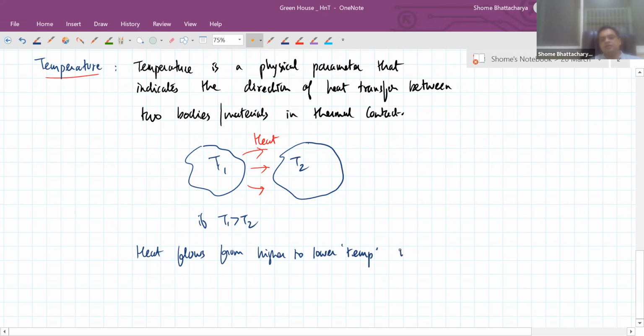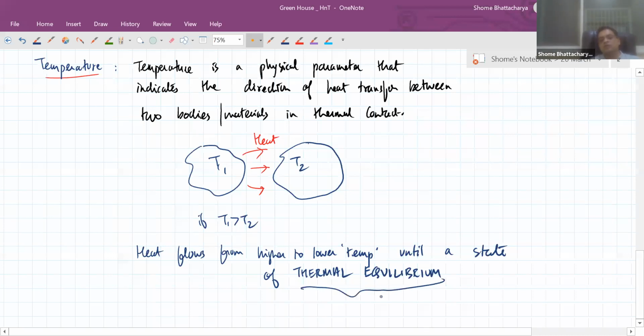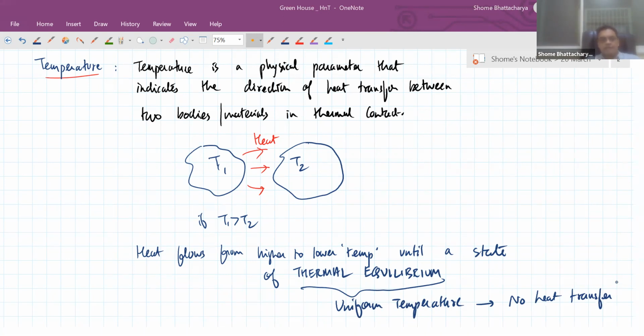Okay, until a state of what is called thermal equilibrium is reached. So when there is a state of thermal equilibrium, there is uniform temperature. So there is no heat flow or no heat transfer that takes place further. Okay, so I hope that answers your question.